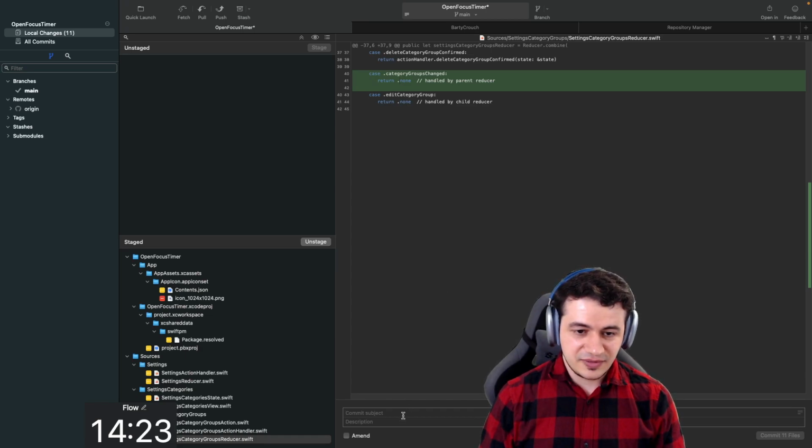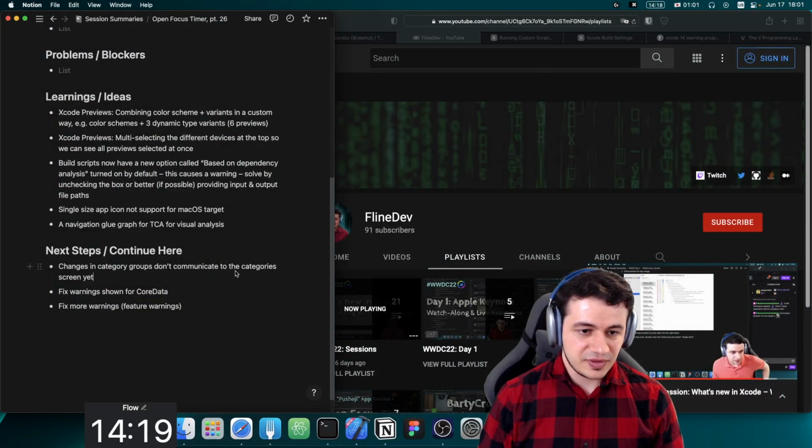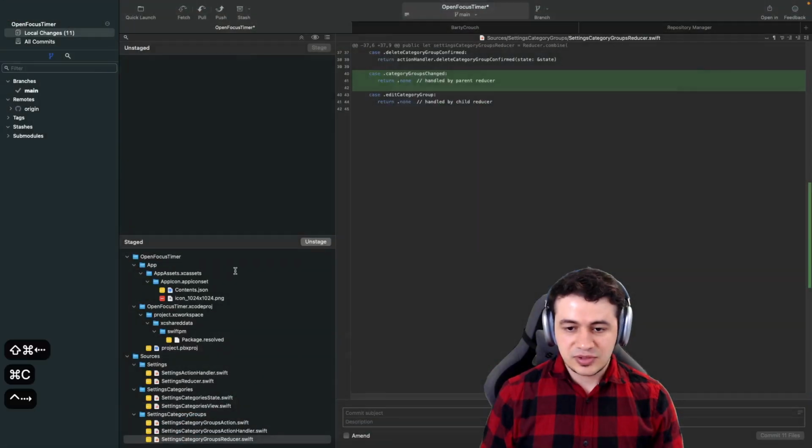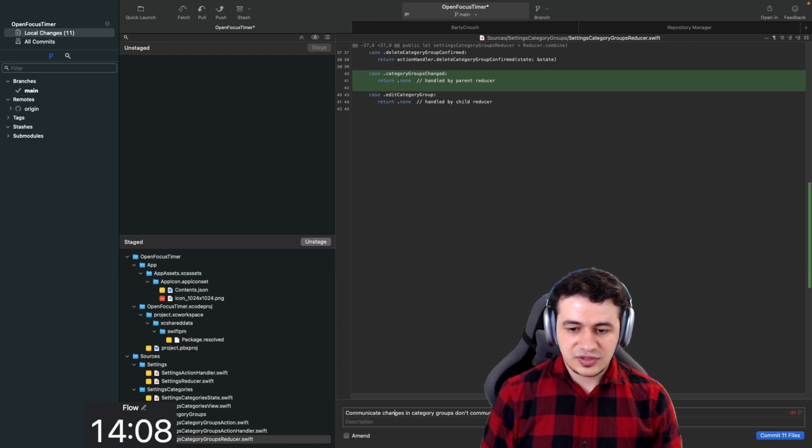All right, so I think we can copy the thing from here because changes in categories don't communicate to the category screen yet. We can rephrase this and say communicate changes in category groups to categories.